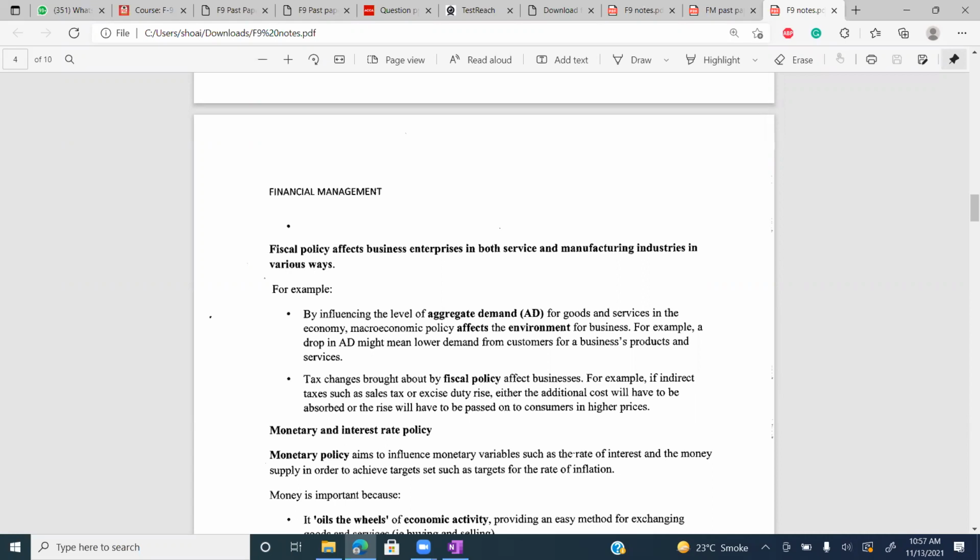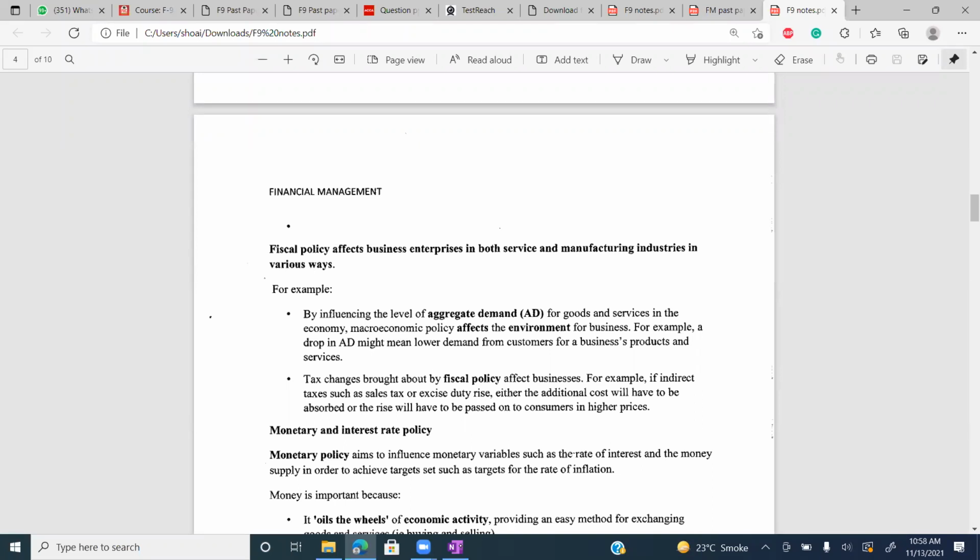Tax changes brought about by the fiscal policy affect businesses. For example, if indirect taxes such as sales tax and excise duty rise, either the additional cost will have to be absorbed or the rise will have to be passed on to the consumer in higher prices. So guys, fiscal policy has an effect on the businesses.